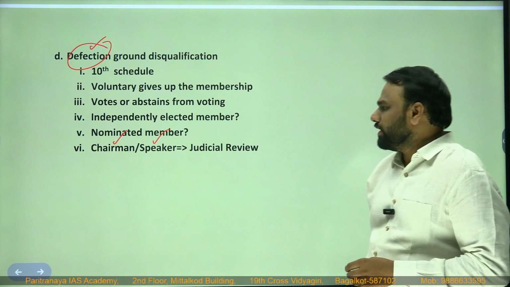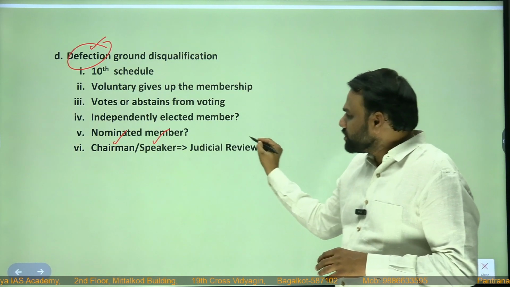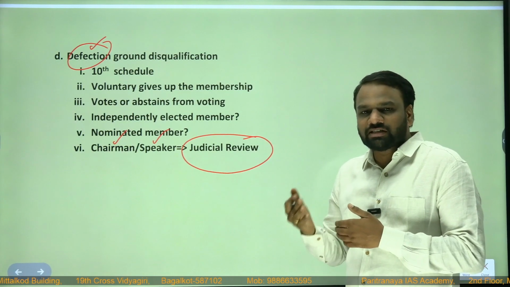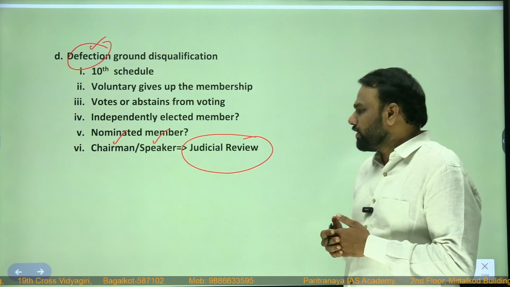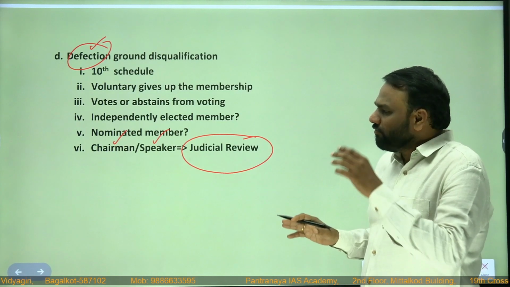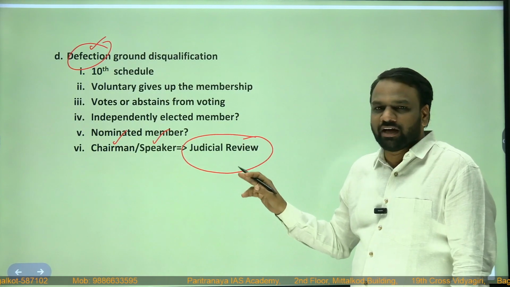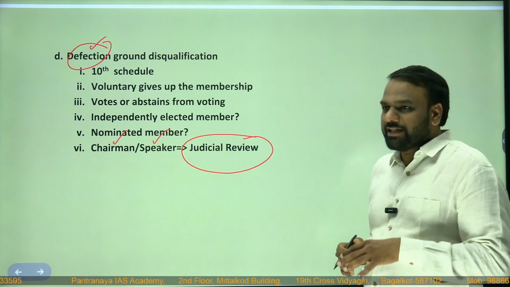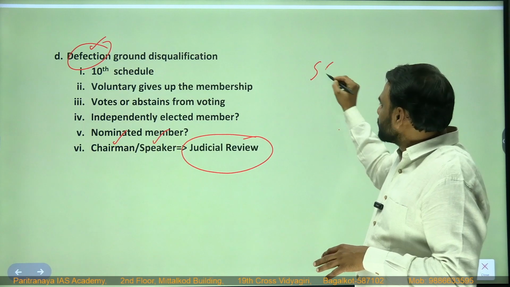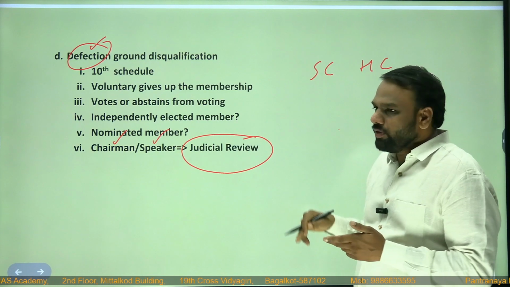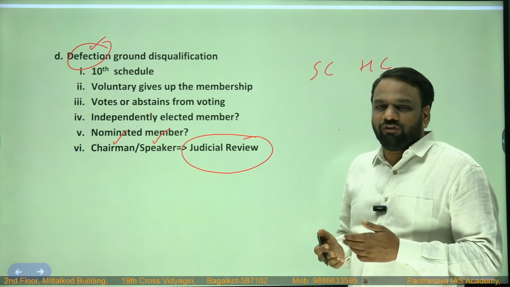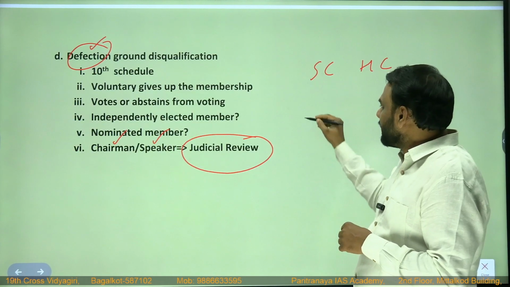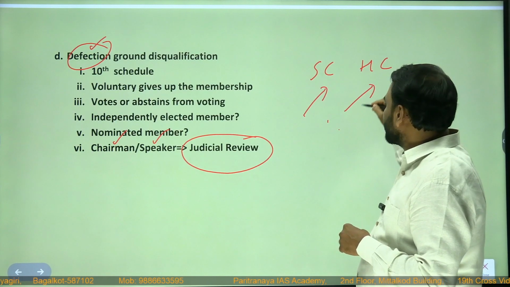Next, a very important concept, judicial review. Later on we shall discuss in detail what judicial review is. For the time being, we need to understand whether the decisions taken by the chairman or speaker can be subjected to judicial review. Yes, they are subjected to judicial review. It means we can go to either the Supreme Court or the High Court. Who can go? A person who has been disqualified, if he is not satisfied with the decision of either the chairman or speaker. He can file a case in the Supreme Court or in the High Court.